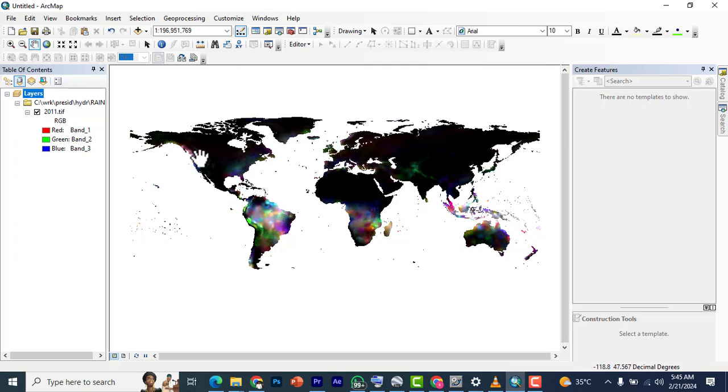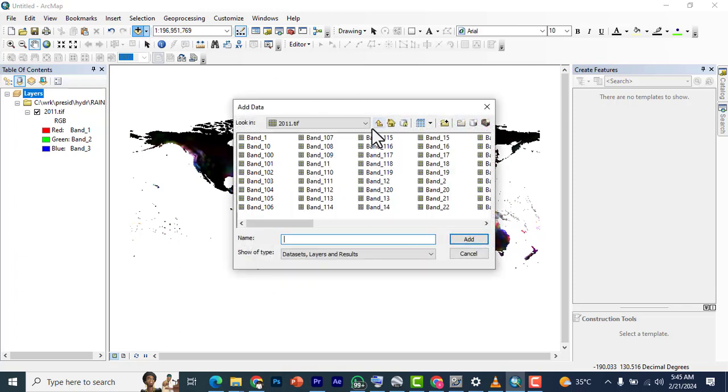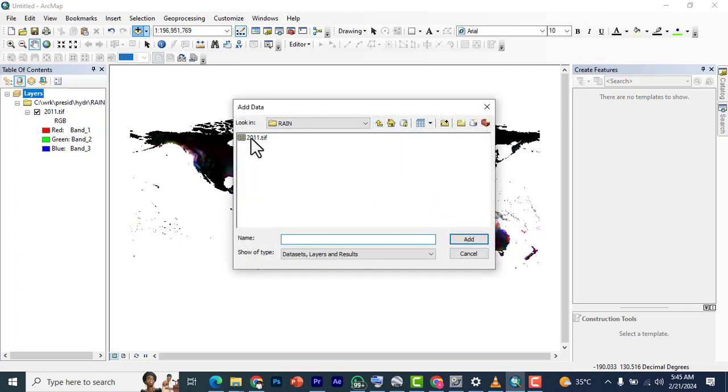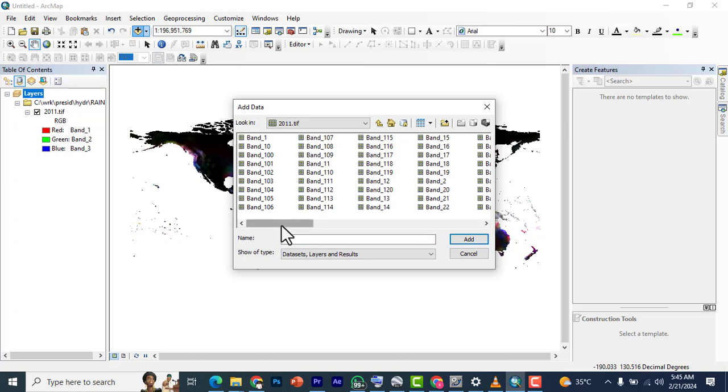So that was the data we downloaded, and you have 12 months each. So let's go through the video so that we understand from there. After we have composited and exported this from the earlier step, the next thing is to go to the folder. We click on this and we're going to see all the bands. If you check the number of bands, it is 120.